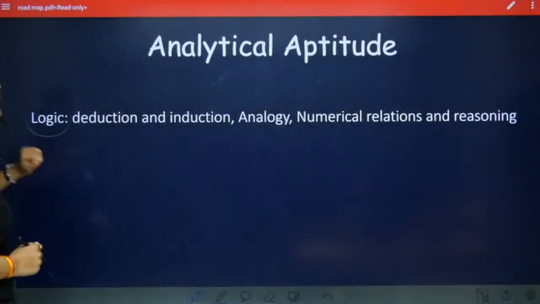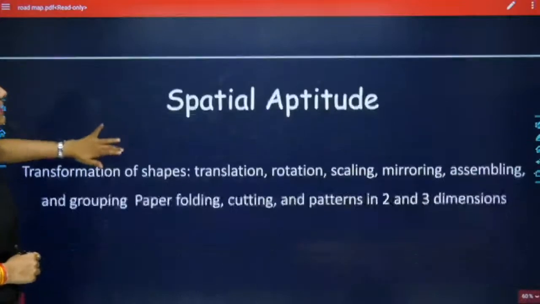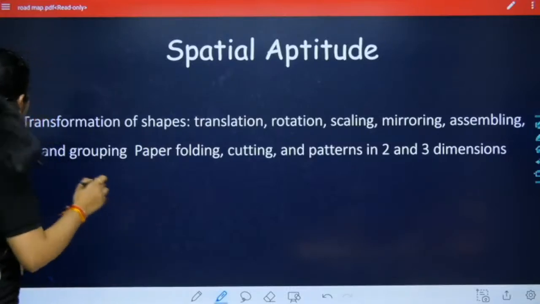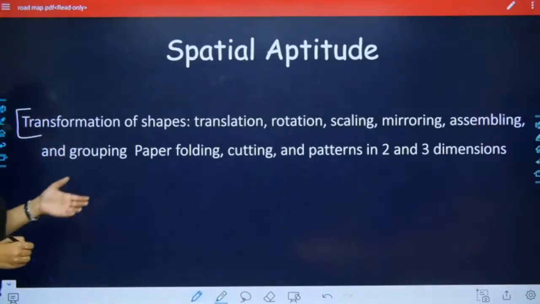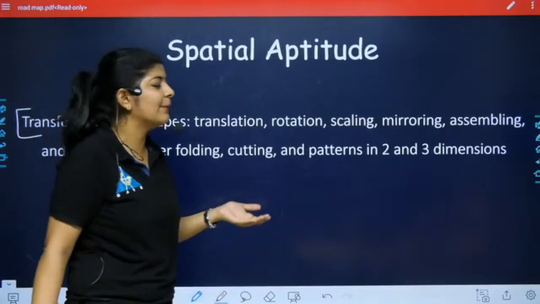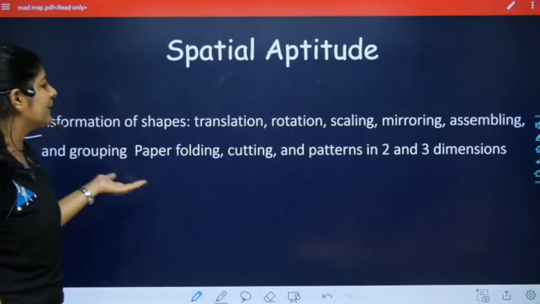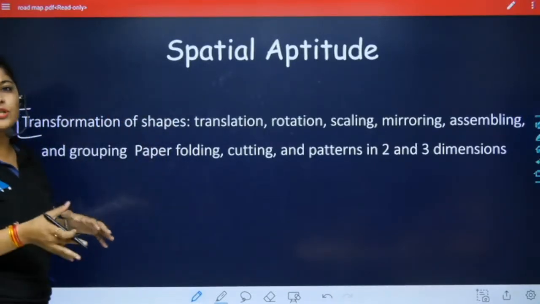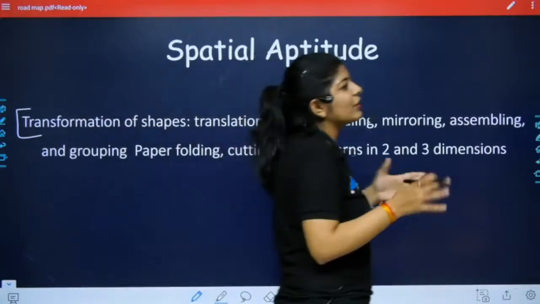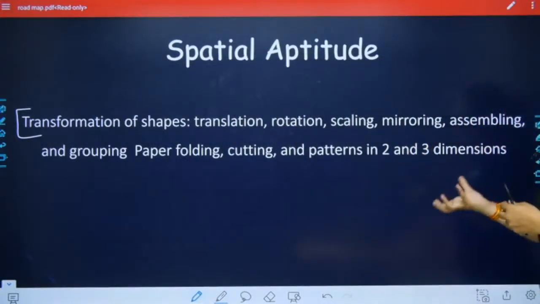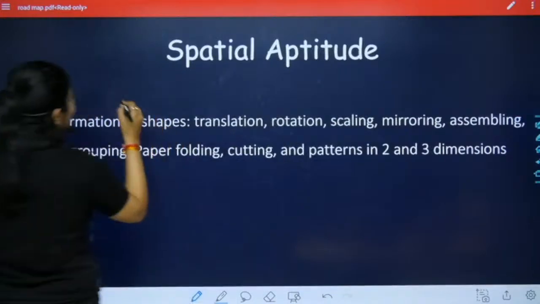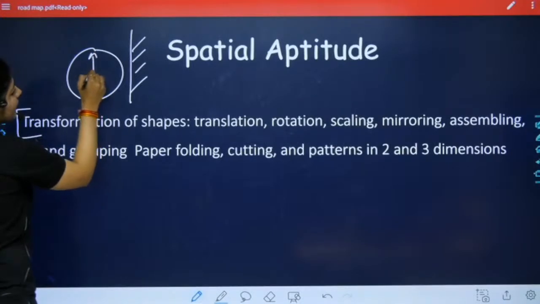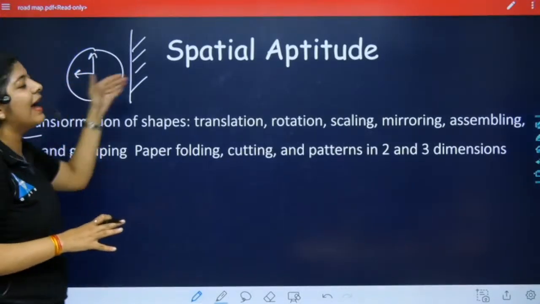Now let's move to the very last topic that we have, which is spatial aptitude. This one is very easy, and we can easily do these questions. It covers transformation of shapes, translation, rotation, scaling, mirroring, assembling and grouping, paper folding, cutting, and patterns in 2 or 3 dimensions. Here the questions depend totally on our logical thinking. For example, if I have a shape like this, what is the mirror image of this figure? We can easily identify it out of the 4 options.